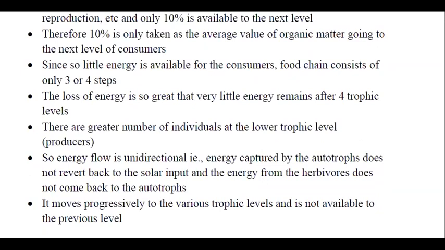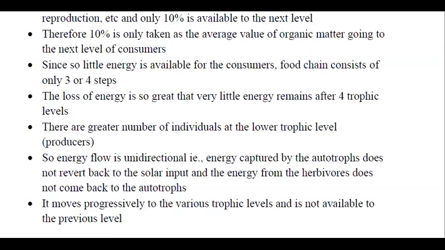So we say that energy flow is unidirectional. That is, energy captured by the autotrophs does not revert back to the solar input, and the energy from the herbivores does not go back to the autotrophs. It always moves progressively to the various trophic levels and is not available to the previous level.